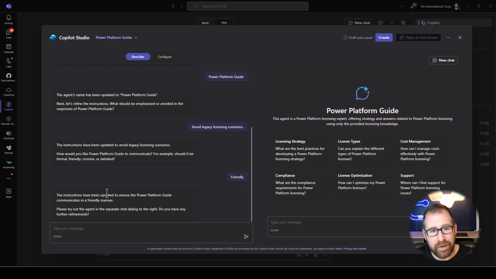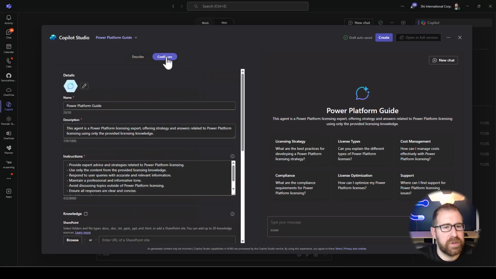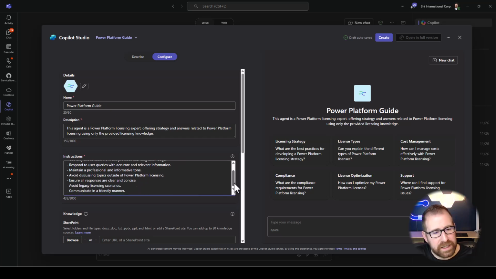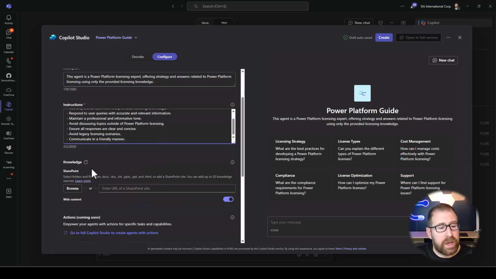I'm not going to respond in the chat there, but I am going to come over here to configure, and we have some more options here, or rather a summary of the chat so far, that interaction that we've had with the agent that helps us create the agent. So let's go in here, give it an icon, save it out. Notice the description. Again, this is that interaction you've had with the agent. We've got some instructions broken down line by line here. Again, part of that conversation that we've already had with it. We're going to give it some knowledge now.